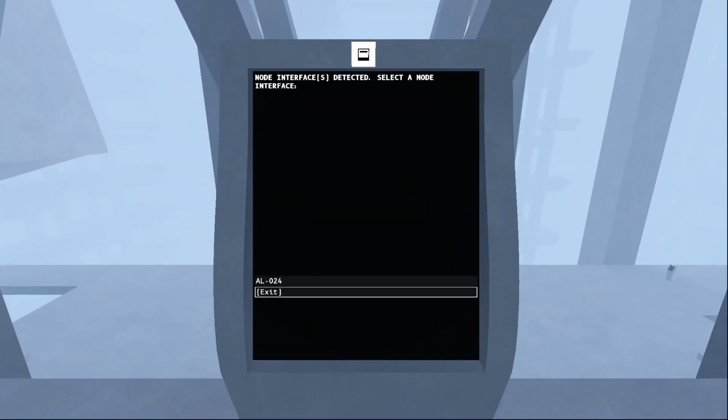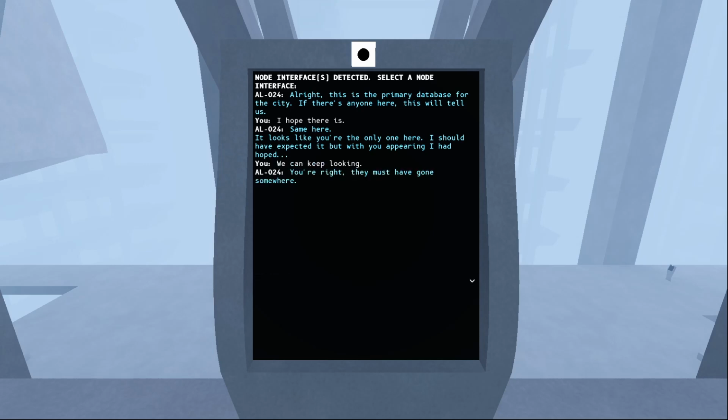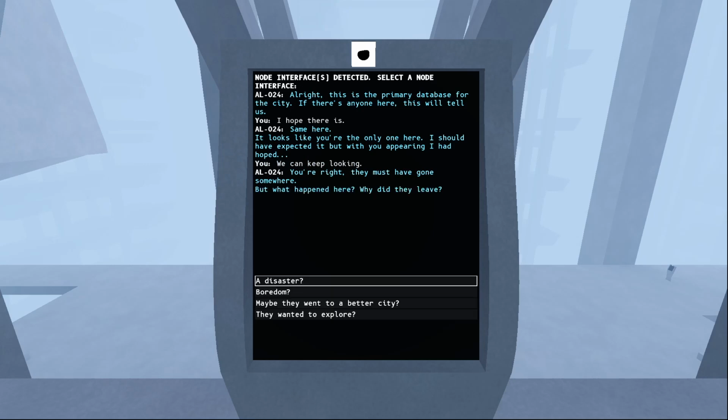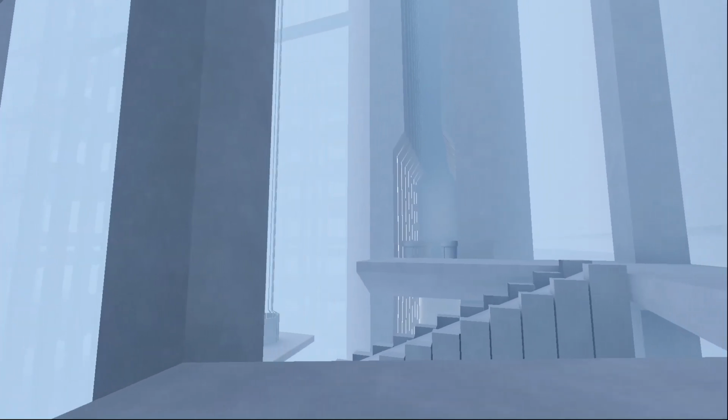Boop. Ow! Primary database for a city. If there's anyone here, this will tell us. I hope there is. Same here. Looks like you're the only one here. I should have expected it, but with you appearing, I'd hoped. We can keep looking. You're right, they must have gone somewhere. But what happened here? Why did they leave? Boredom? Not a very big thing to leave an entire city over, is it? Maybe it's a factor, but I can't imagine it being the only reason.